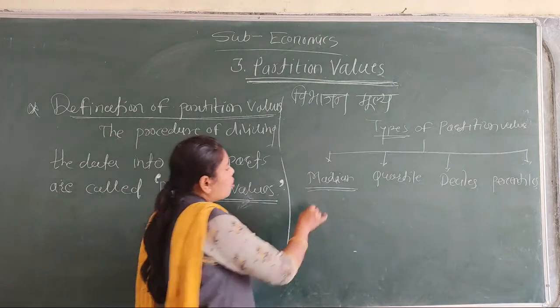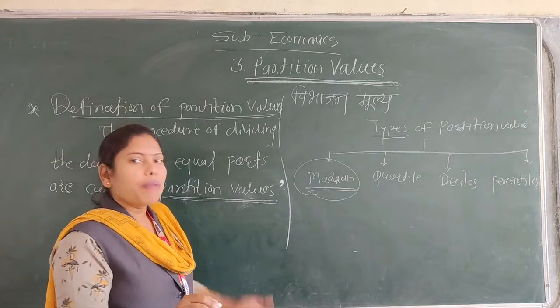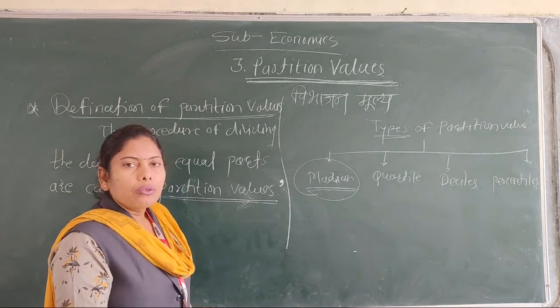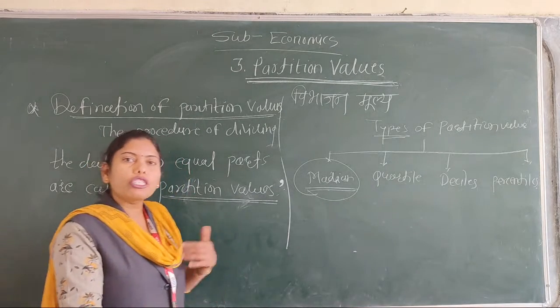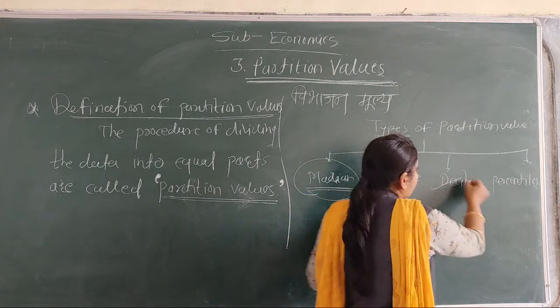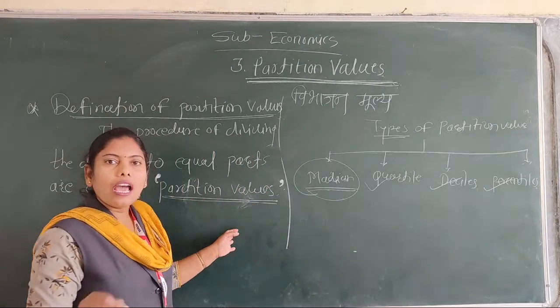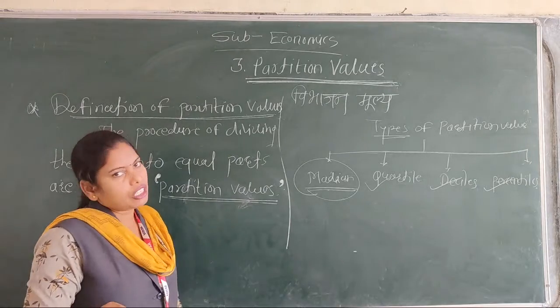Okay. It is already studied. It is a partition value. And now in this topic we are going to study the other three most important partition values: quartile, decile, and percentiles.